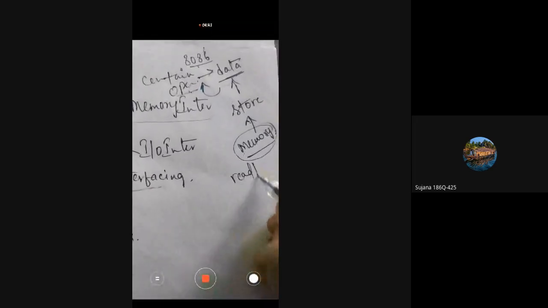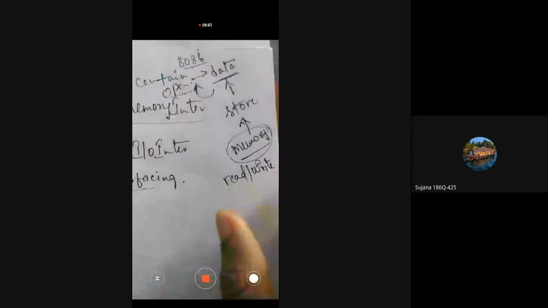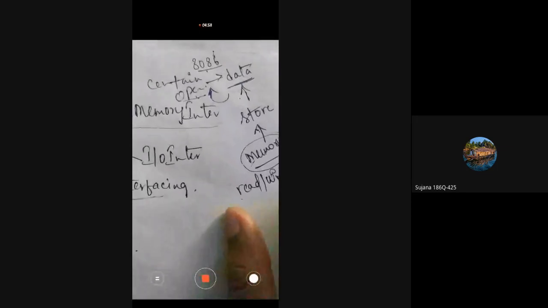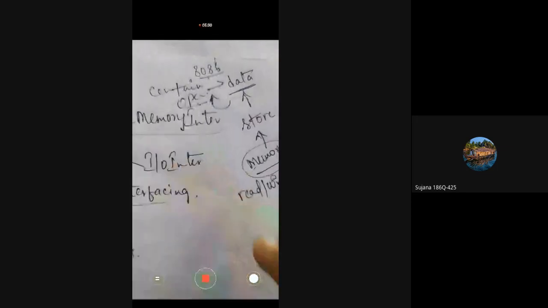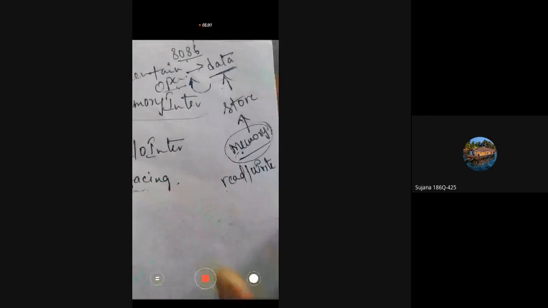Whatever data is present in the memory, the microprocessor needs to access it. For reading or writing instructions, codes, or data, we have to make the microprocessor access this memory.